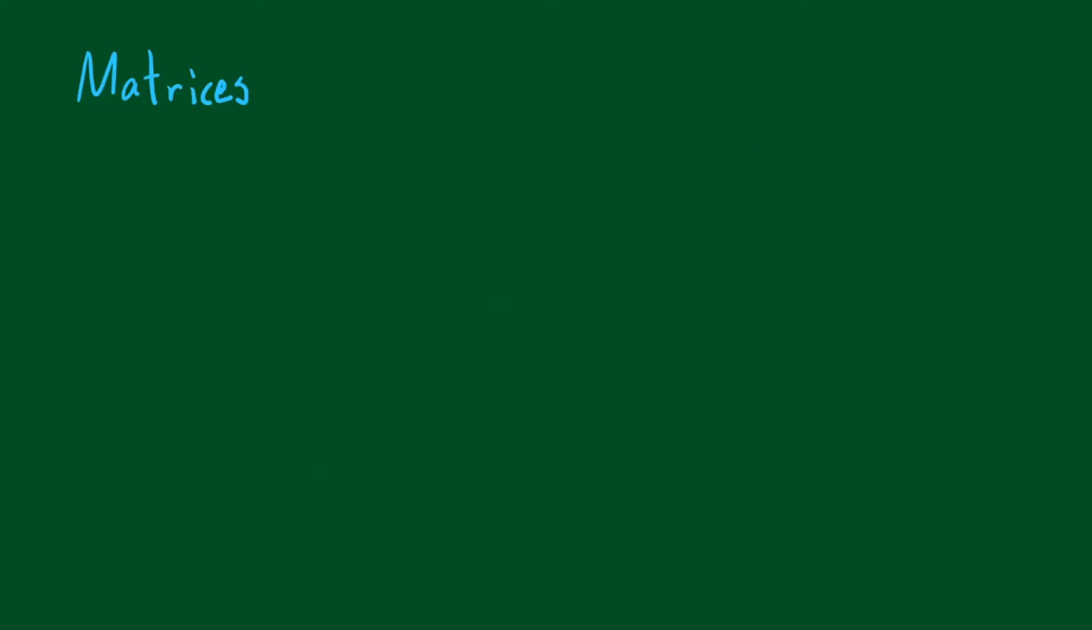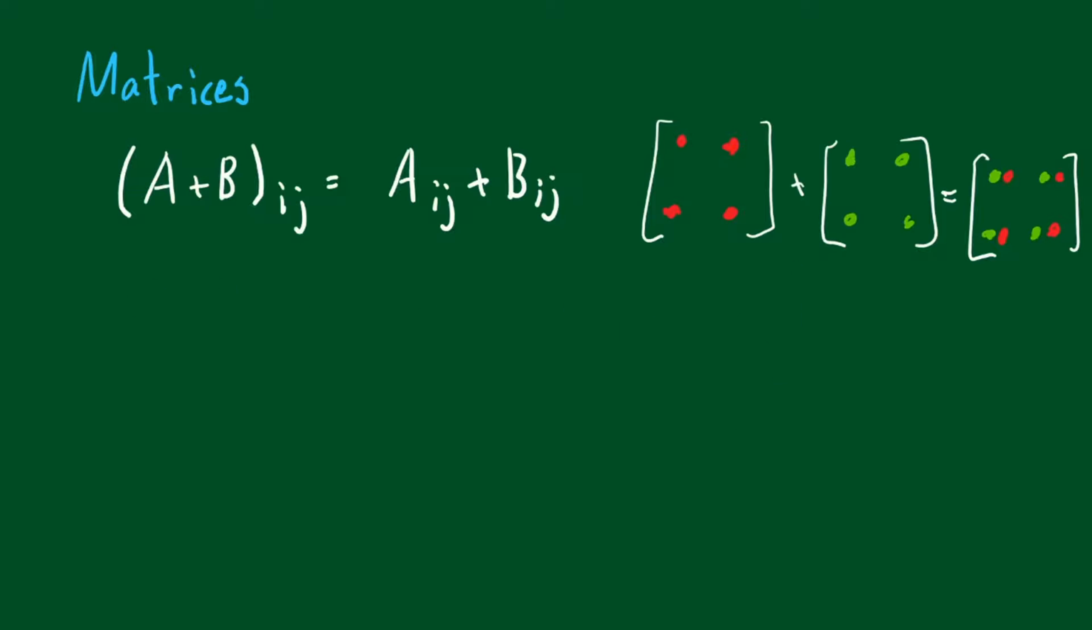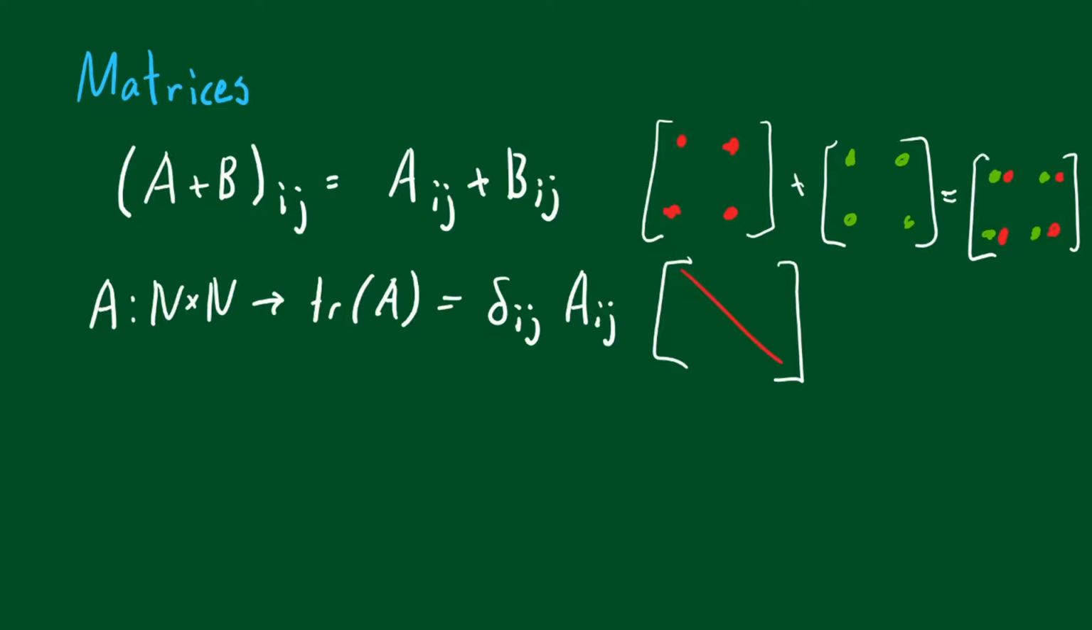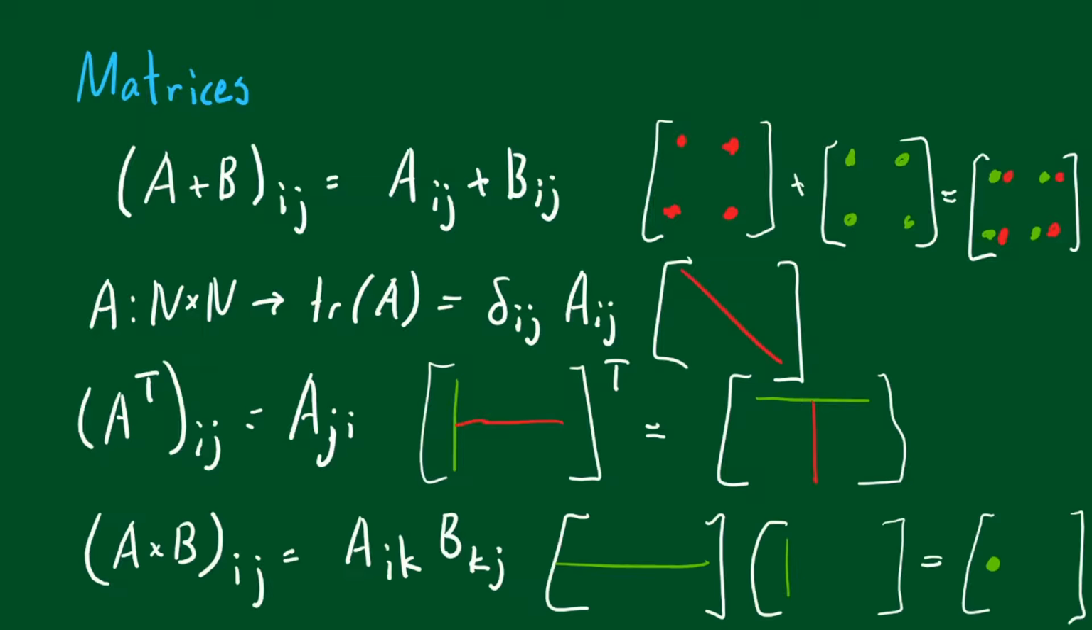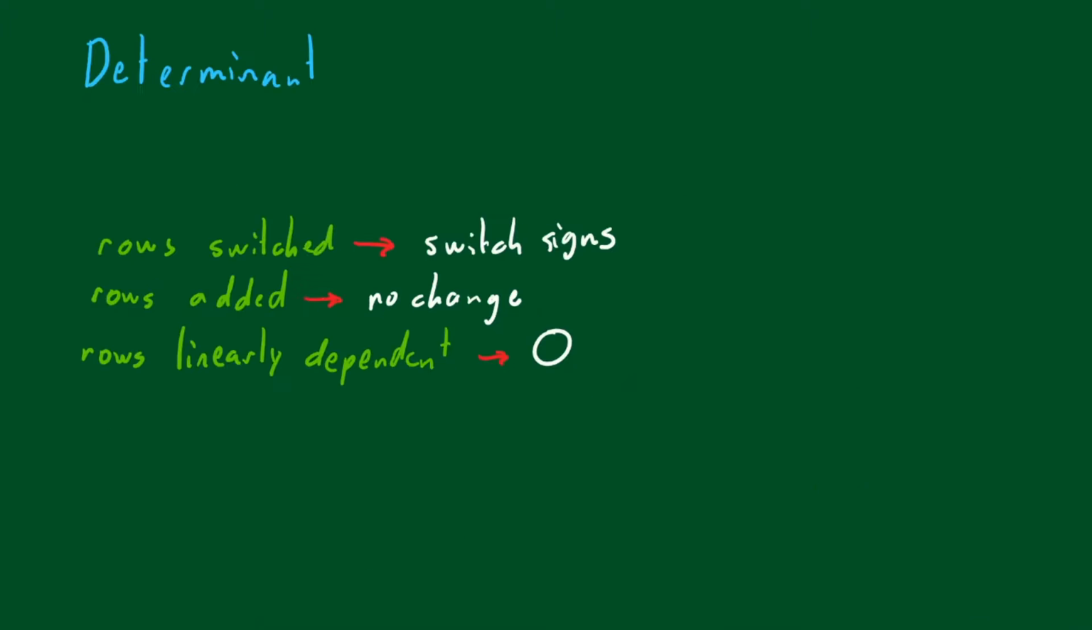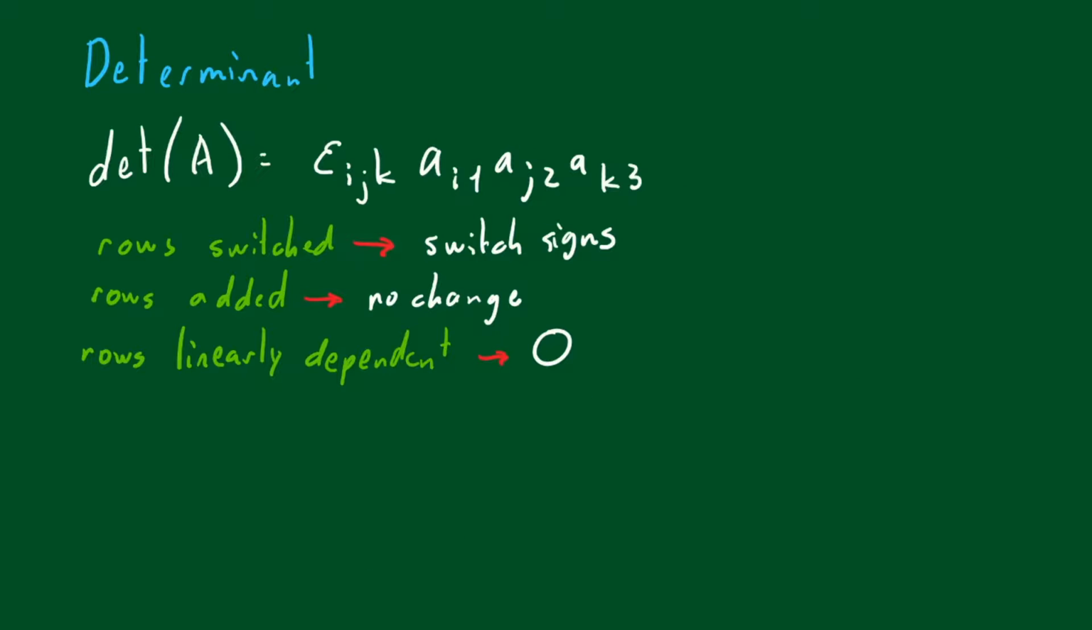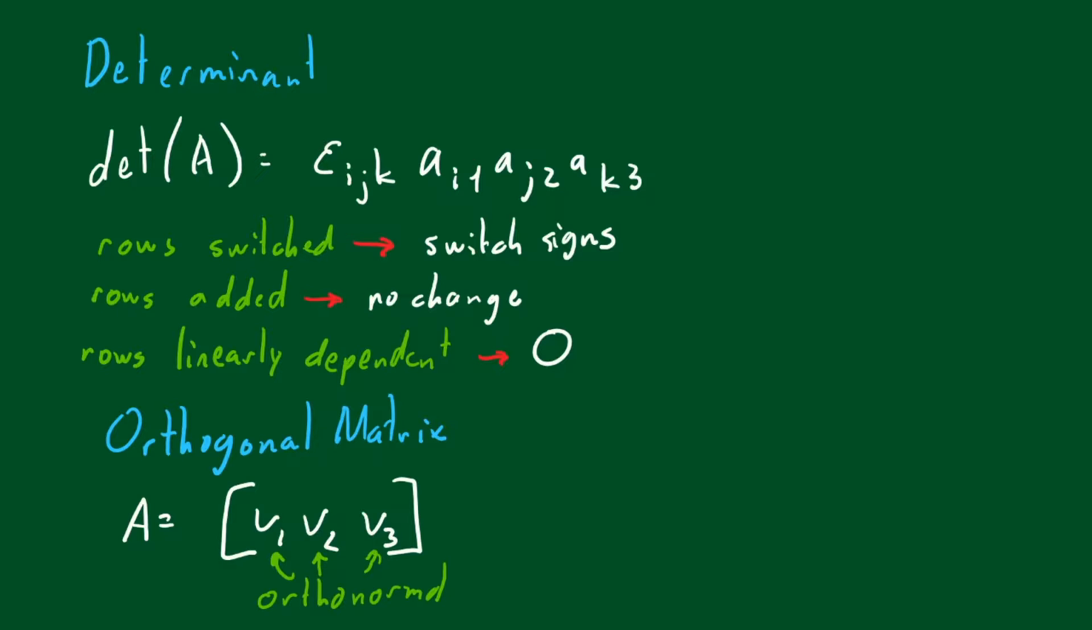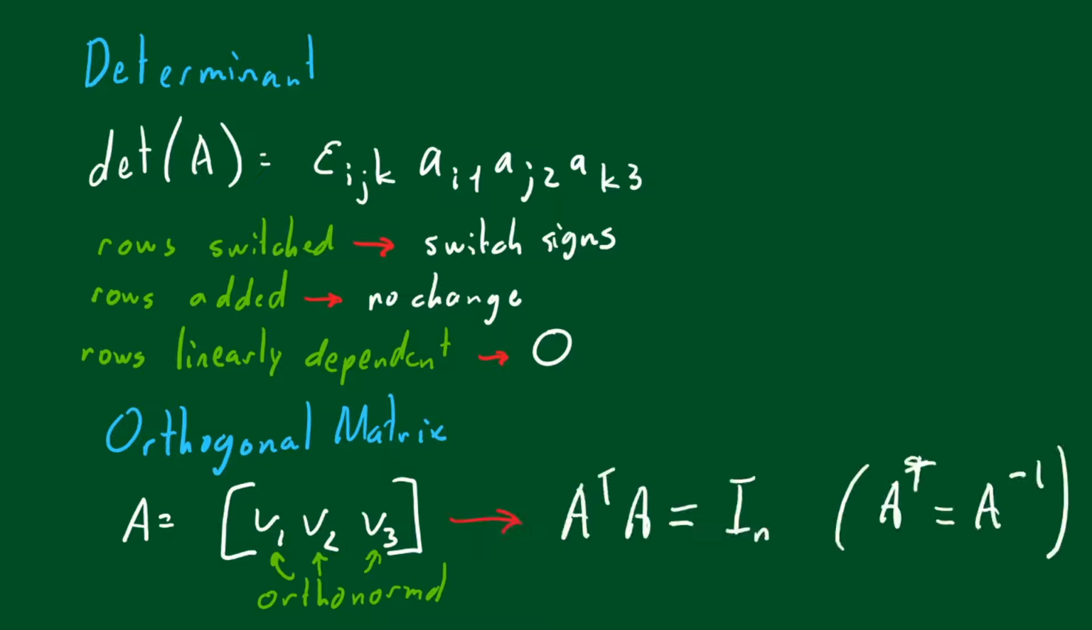Reviewing matrices. Addition works as expected. Square matrices have a trace. The transpose flips the matrix, and the product is a tad complicated. Determinants have many properties and can be calculated recursively or with Levi-Civita for 3x3 matrices. Orthogonal matrices have orthonormal vectors as rows or columns, and their transpose is the inverse.